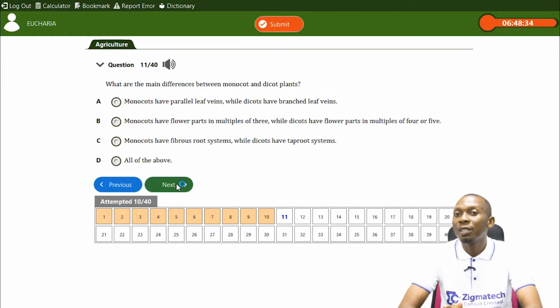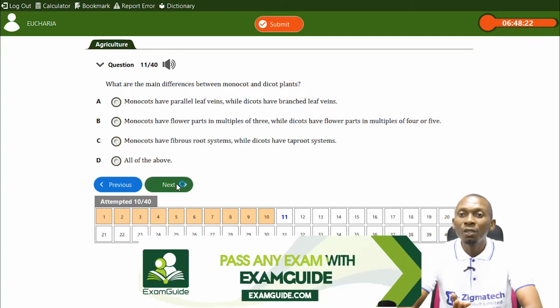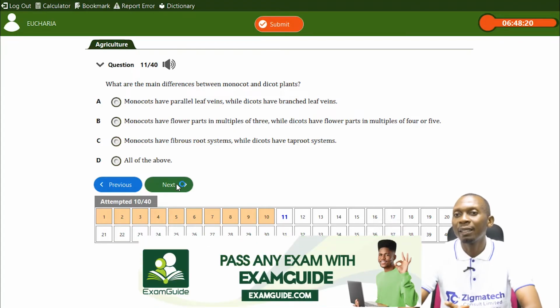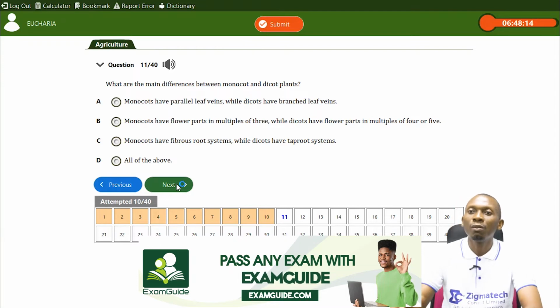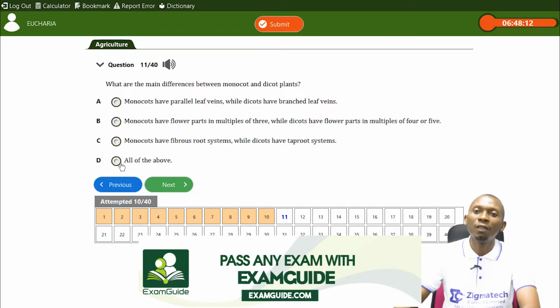So you can see that monocots have parallel leaf veins while dicots have branched leaf veins. The next option, monocots have flower parts in multiples of 3, while dicots have flower parts in multiples of 4 or 5, is correct. Monocots have a fibrous root system and the dicots have a taproot system, which is also correct. So all of these are differences between the monocots and the dicots. So the answer is all of the above.